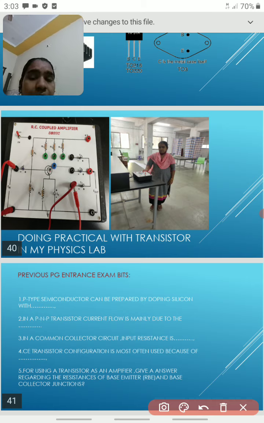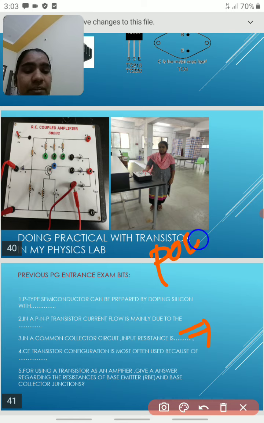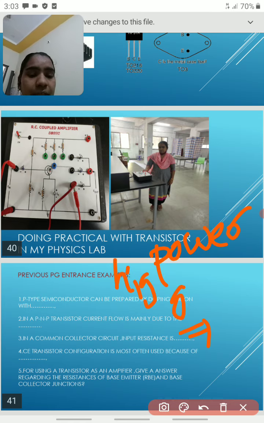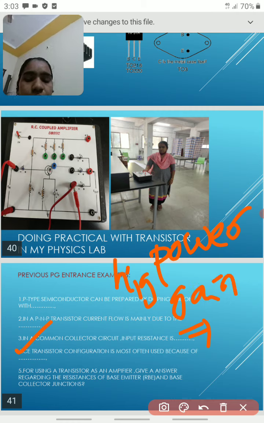We have three types: common base, common emitter, common collector. Among the three, common emitter transistors are very useful because they give high power gain. This is the answer for the fourth question.